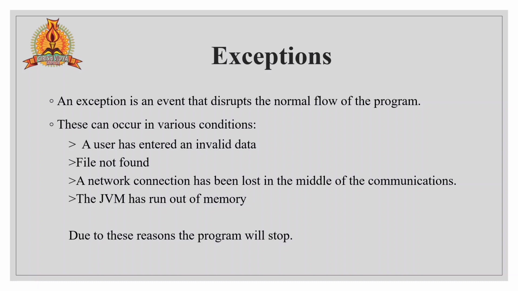If the file is not found during program execution, that time it will throw an exception. A network connection lost in the middle of communication is also an exception, right? Then if the JVM has run out of memory, that time also it will throw an exception. So these are the reasons the program will stop.